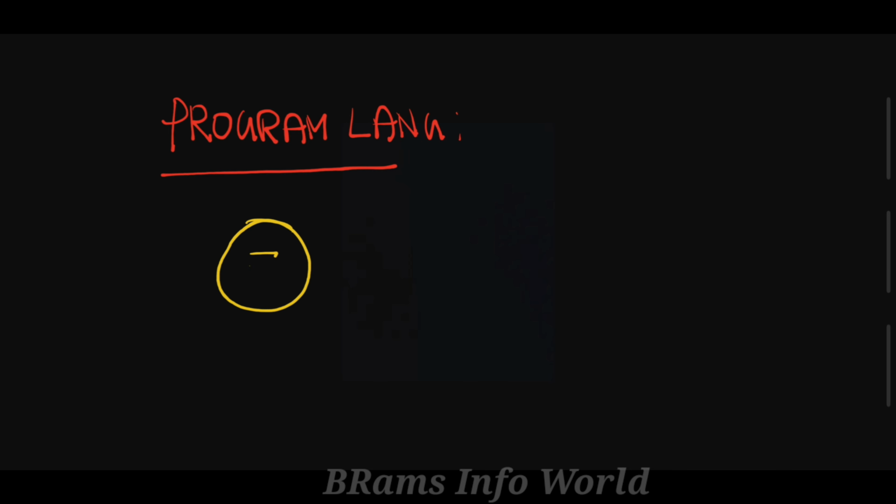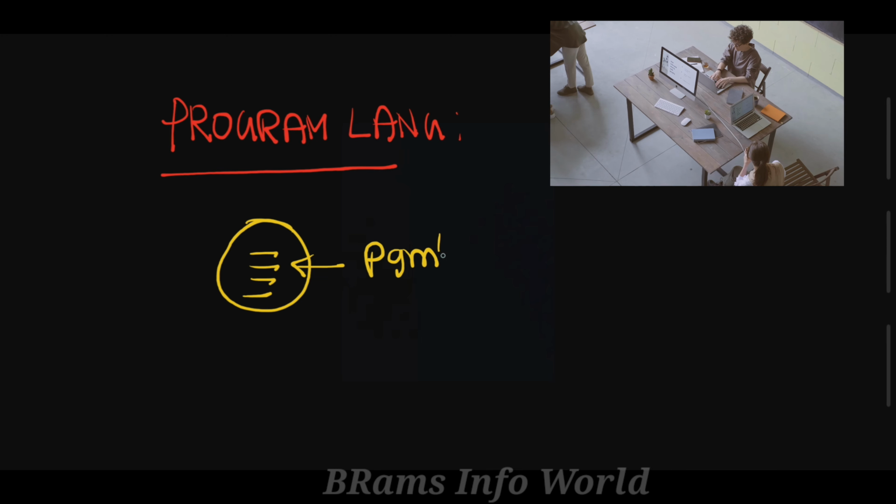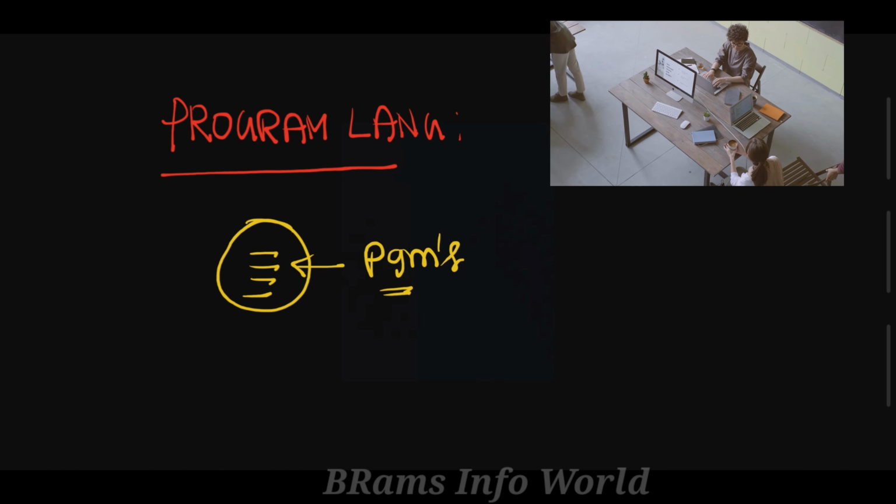The next definition comes under programming language. So what is a programming language? The ultimate purpose of a programming language is that we prepare different types of programs. We already know what a program is: a set of instructions that executes some kind of task.